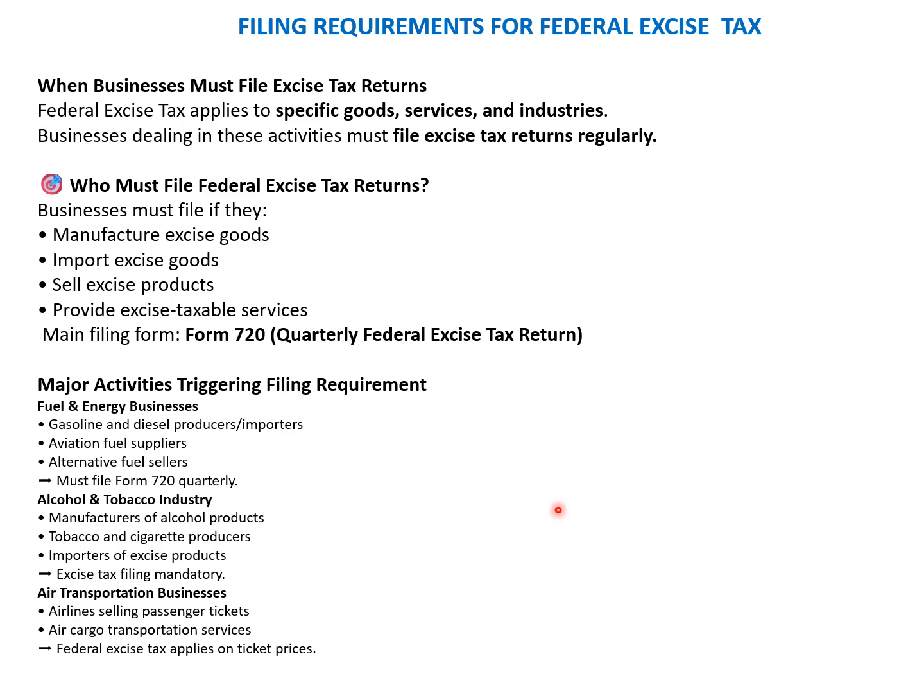The major activities triggering the requirement start with fuel and energy businesses. Gasoline and diesel producers, importers, aviation fuel suppliers, and alternative fuel sellers must file the 720 quarterly. Alcohol and tobacco industries, air transportation and other businesses need to file the return for the excise. This is largely for academic purposes, and we are not going to touch in detail on excise tax specifically. So we move to the next slide.